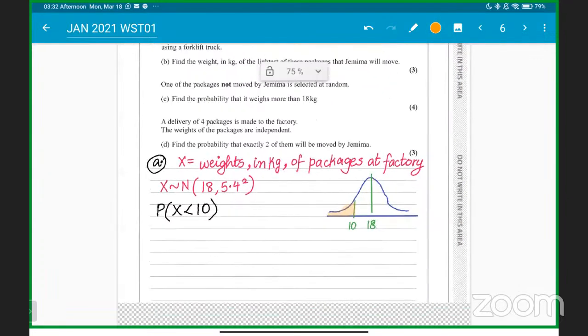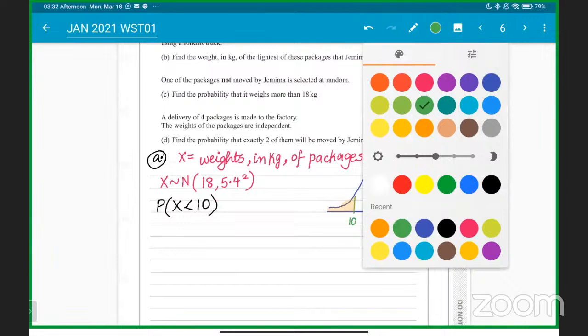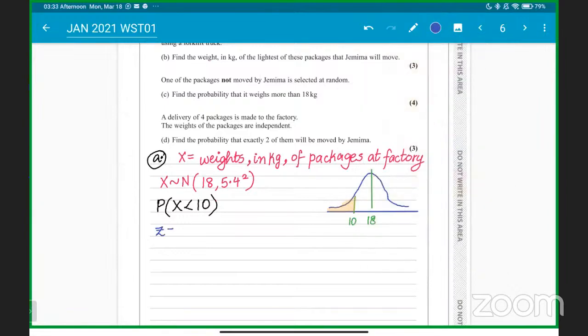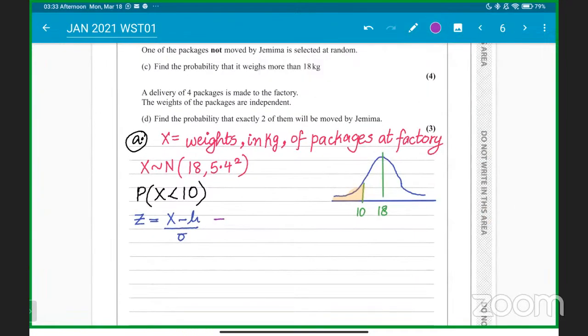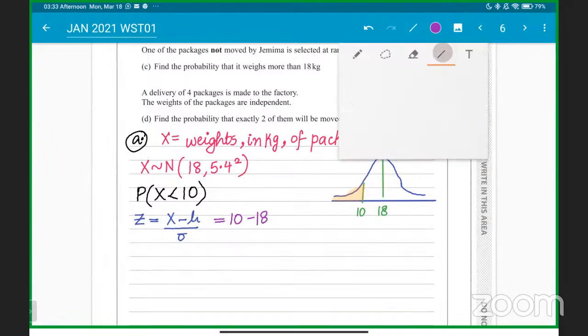So how do you do it? It's a very simple basic question, where you first have to find the Z value. What is the formula for the Z value? It is the X value minus the mean, divided by the standard deviation. Okay, getting it? That's what we have to do here as well, students. So it will be 10 minus 18, divided by 5.4.